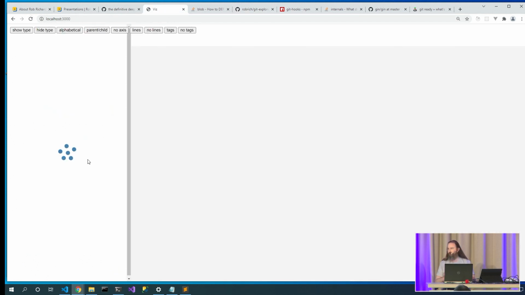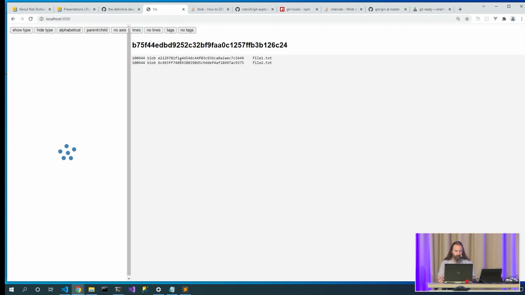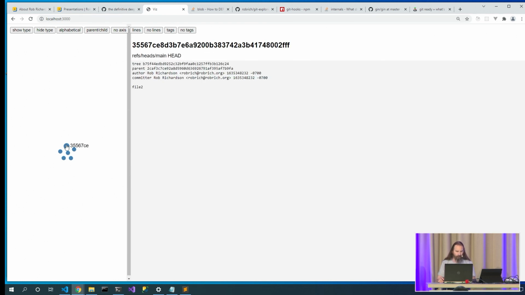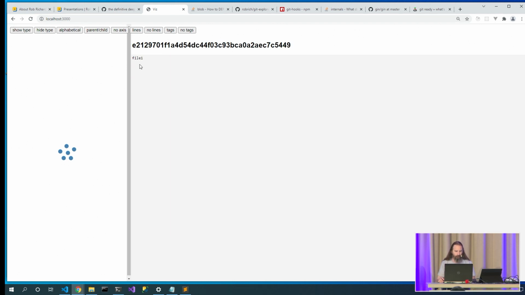Now, unlike traditional sites that will only show us the commit nodes and the history of those, this will actually visualize not only the commit nodes, but also the tree nodes and the blob nodes. So here's this one, and here's the contents of it. Oh, that was a tree node. Here's this one, that was a commit node. Here's this one, it's a blob.